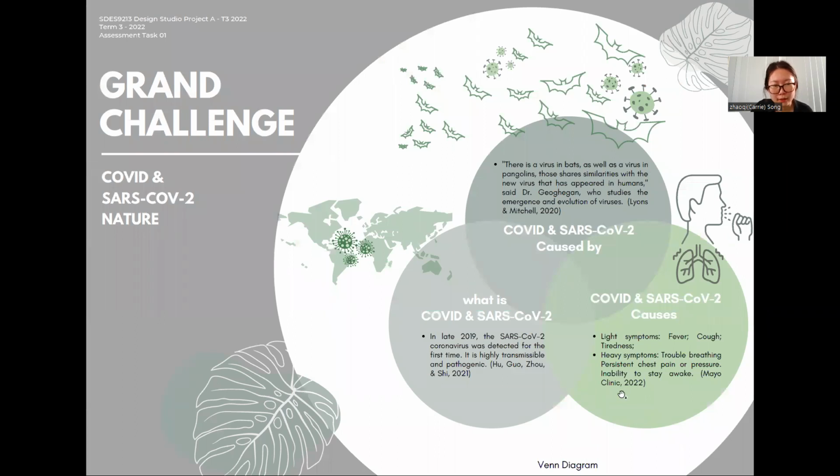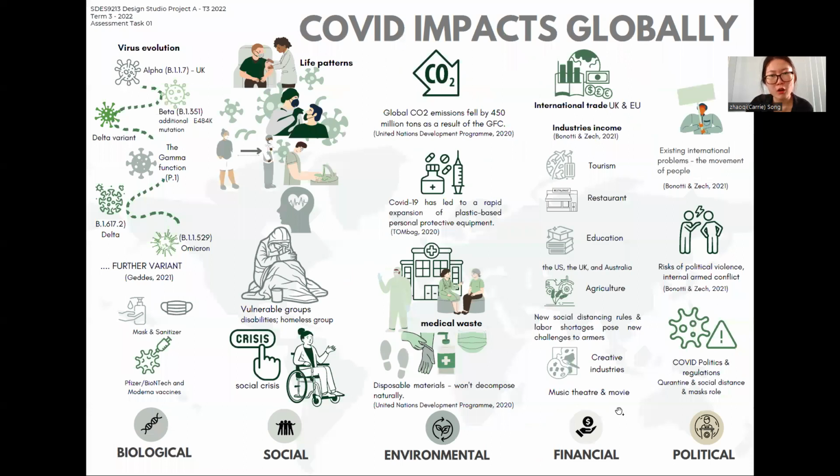So, the great challenge, the COVID-19 nature. It is a highly transmissible and pathogenic disease, and it can be found in bats. They call light symptoms fever, cough, and tiredness, and heavy symptoms like trouble breathing or even being unable to stay awake. So this is the COVID impact globally. The visual graphic has been developed through 5 different perspectives: biological, social, environmental, financial, and political. You can have a further look due to the time limits.